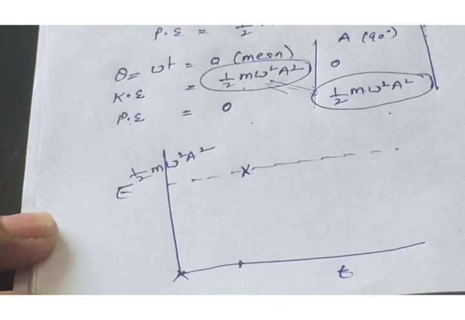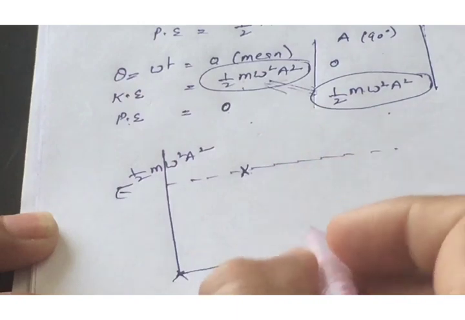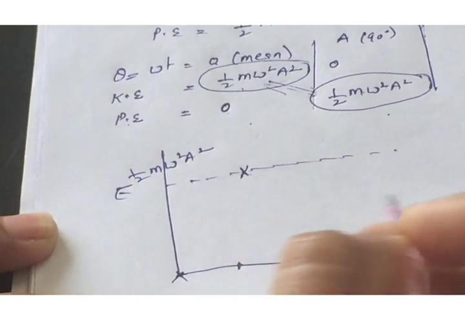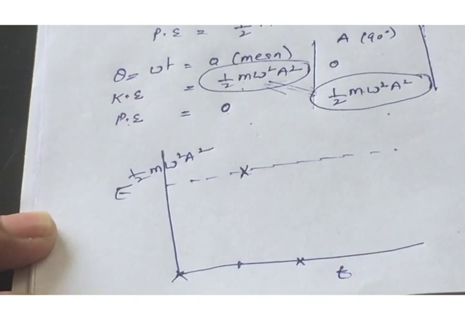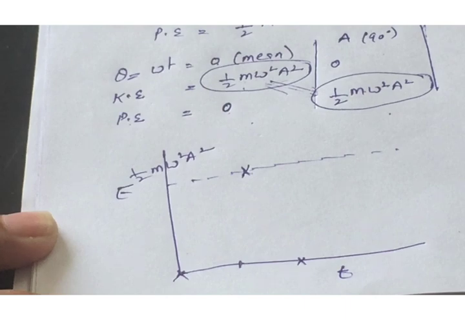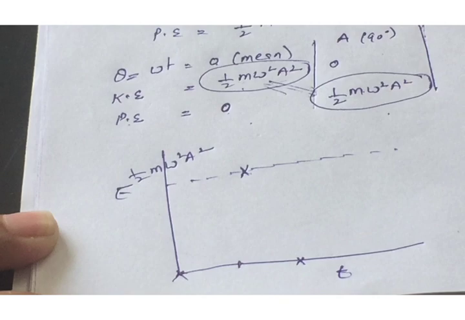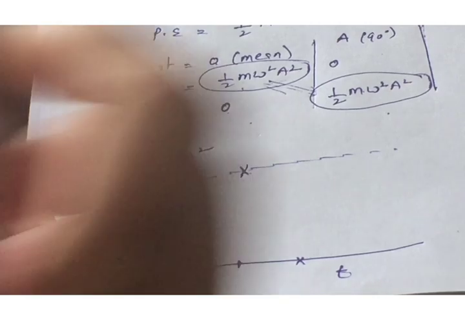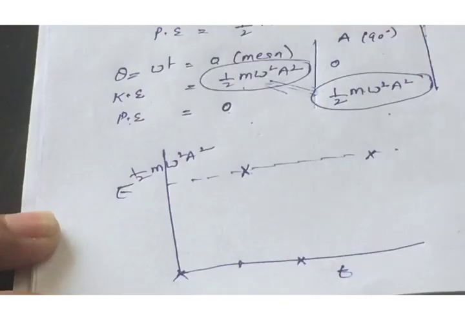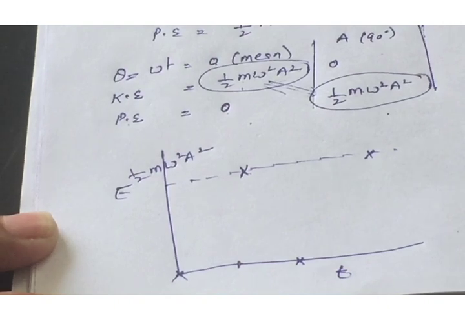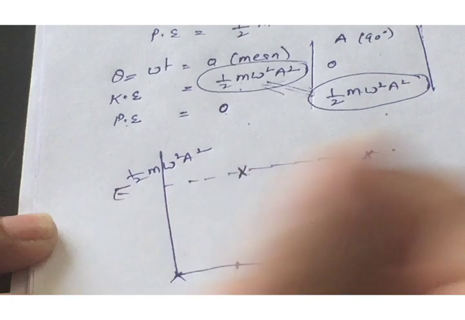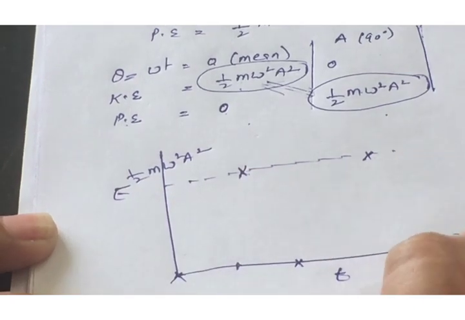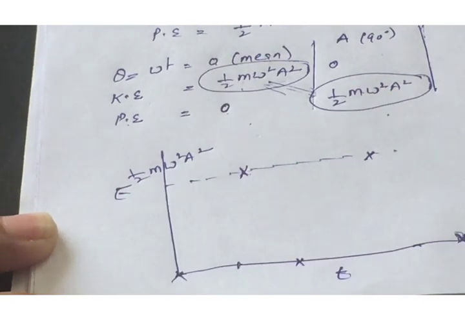If the particle moves from A to 0, A to mean position, again the potential energy is 0, and the particle moves from O to B, and B is the extreme position, again the particle is at the highest point, the potential energy becomes maximum. And after that the particle moves from B to O and completes one oscillation, the particle's potential energy becomes 0.